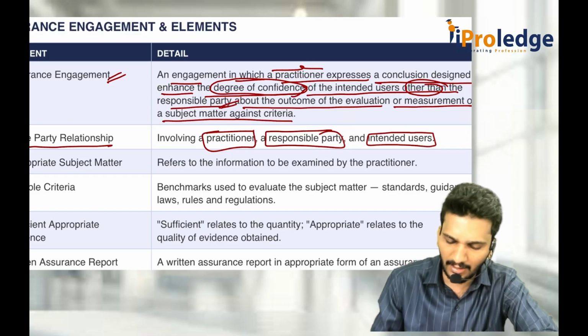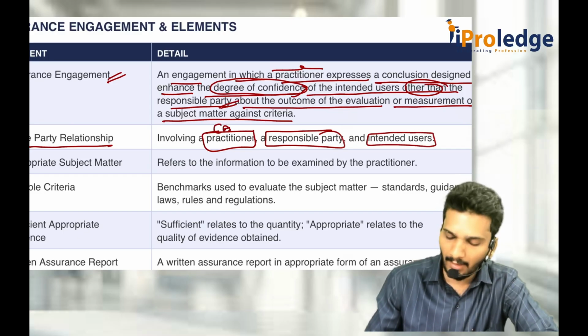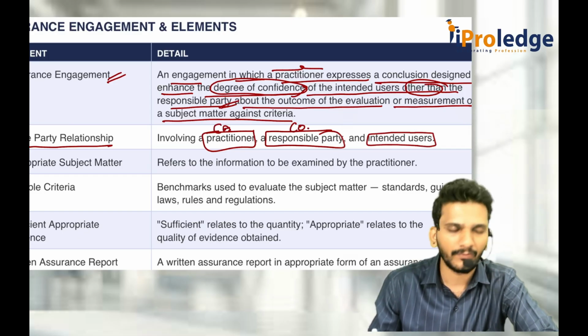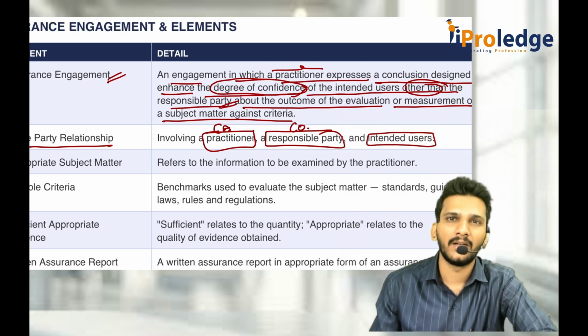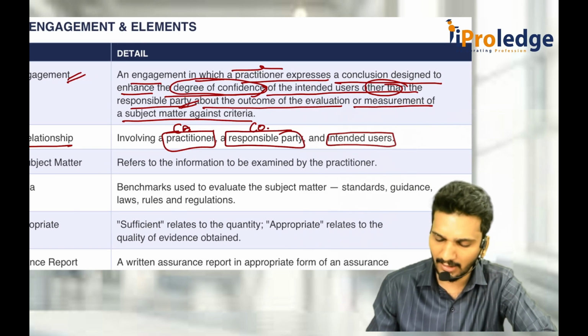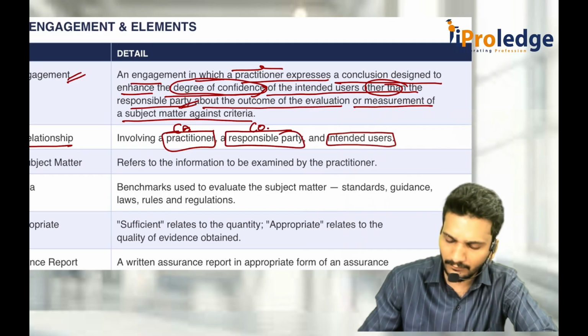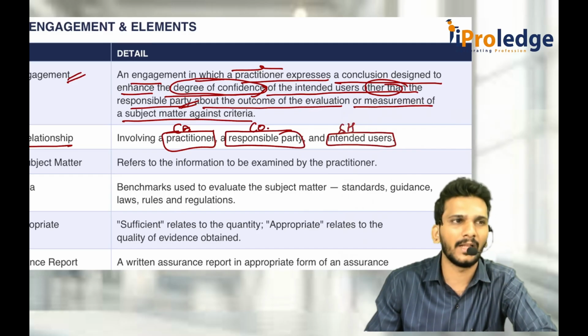So who is the practitioner? He is a CA. The responsible party is a company or maybe any entity, partnership firm, LLP, society, etc. Intended users are mainly the shareholders or maybe others also.